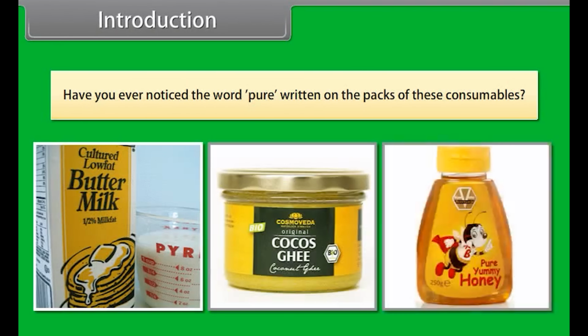Have you ever noticed the word "pure" written on the packs of these consumables?